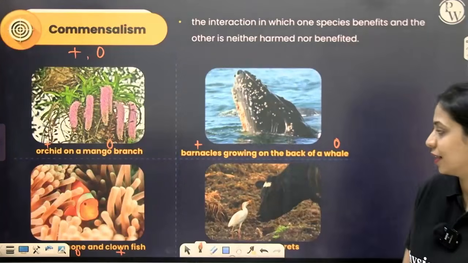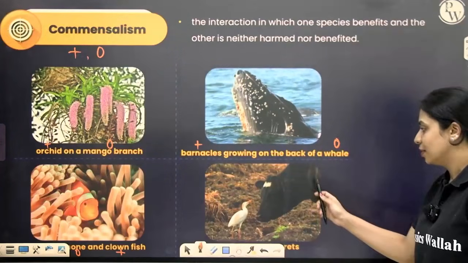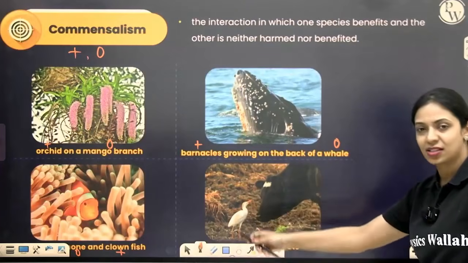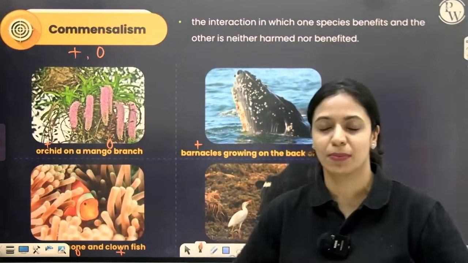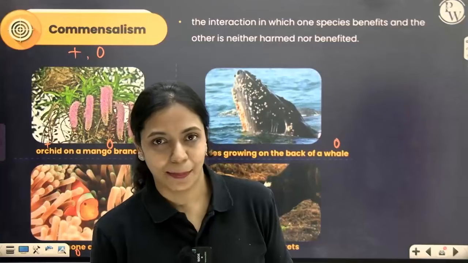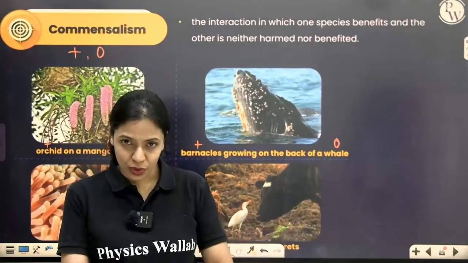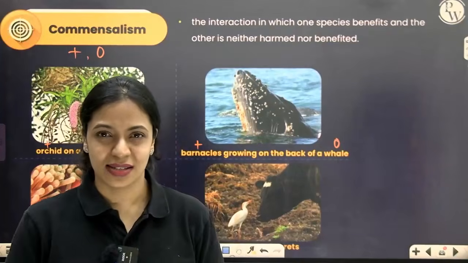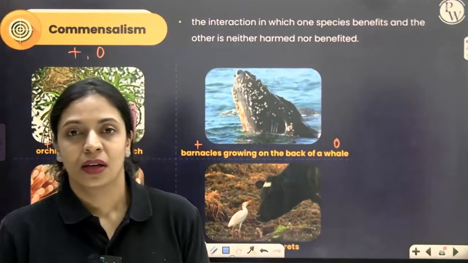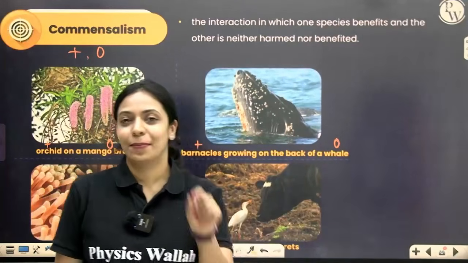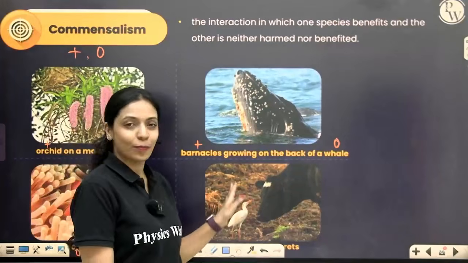Finally, we have cattle and egrets. You may have seen these kinds of birds walking around cows and buffaloes. What basically happens here is, these birds feed on insects that are usually found in between grasses and near the soil. Going and picking them up by themselves will cost them more energy.